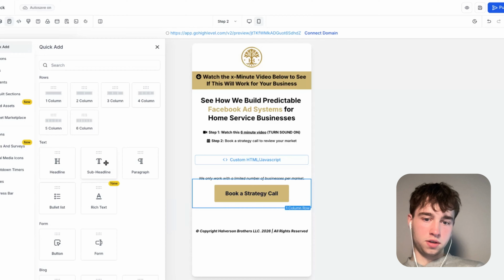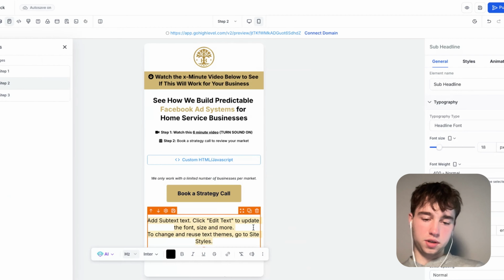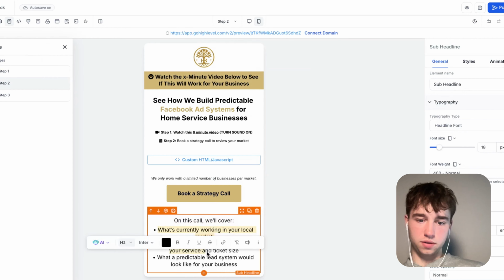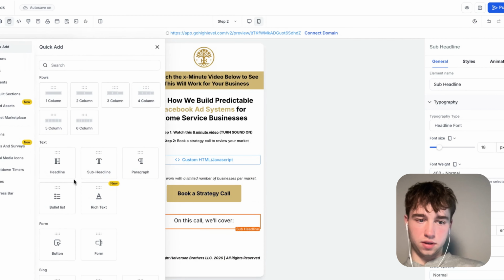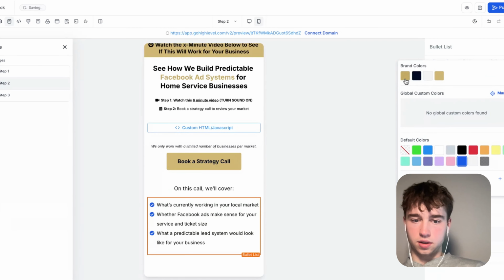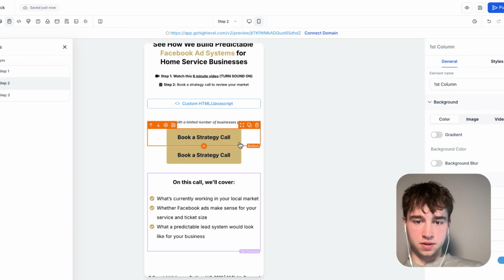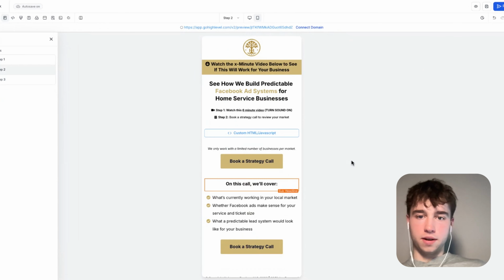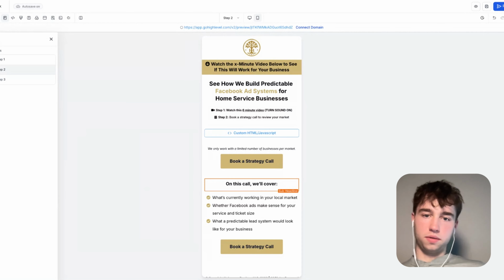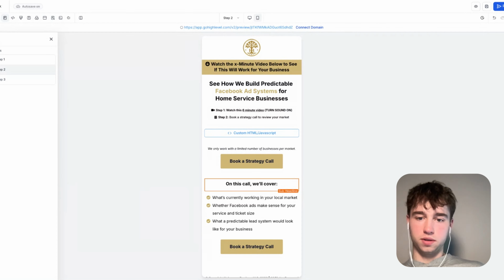We're going to add a little subheadline here real quick, which is going to say "on this call we'll cover." And underneath that, we're going to have the bullet list. Bang. Icon color. Perfect. Then we can probably copy this button and move it right here. Now I'm going to zoom out a little bit and throw in the final picture of what it looks like here.